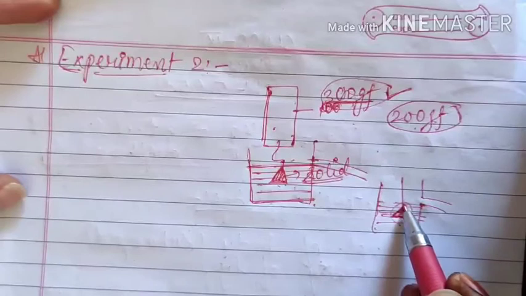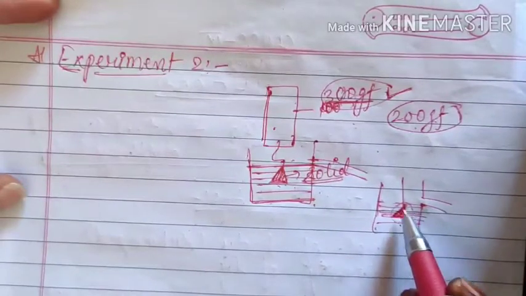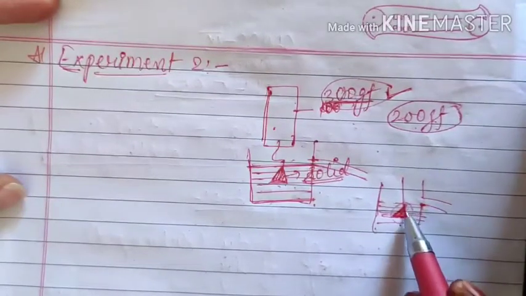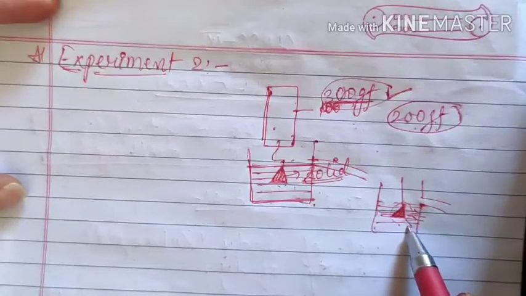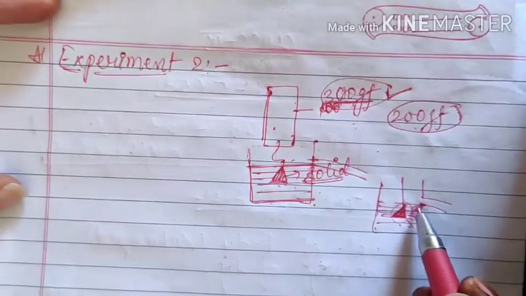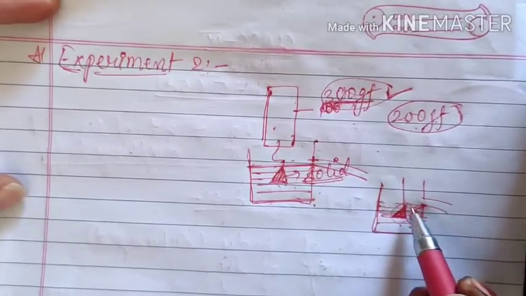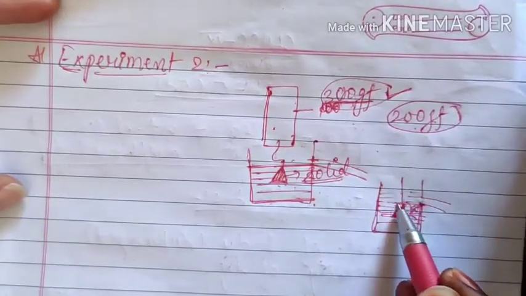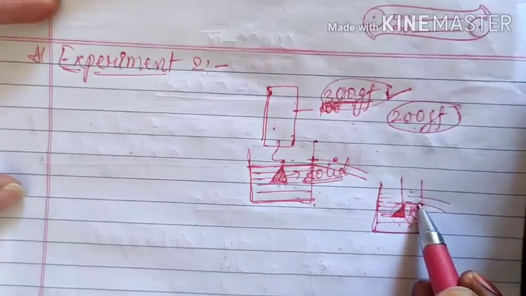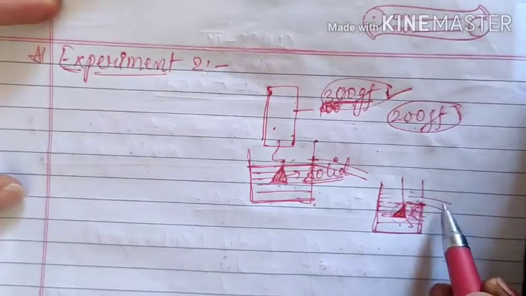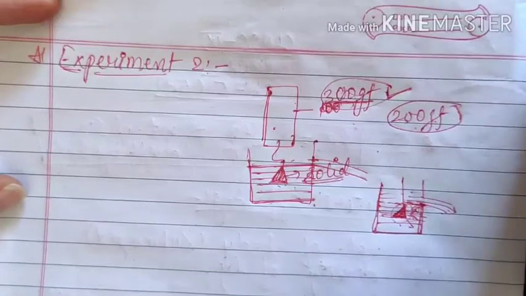Initially there were water molecules, now it has to displace those water molecules, and when the water molecules are displaced, since these three sides are closed, the water will move in the upward direction, and as soon as it crosses this line, here we have one opening, so it will move out of that opening.